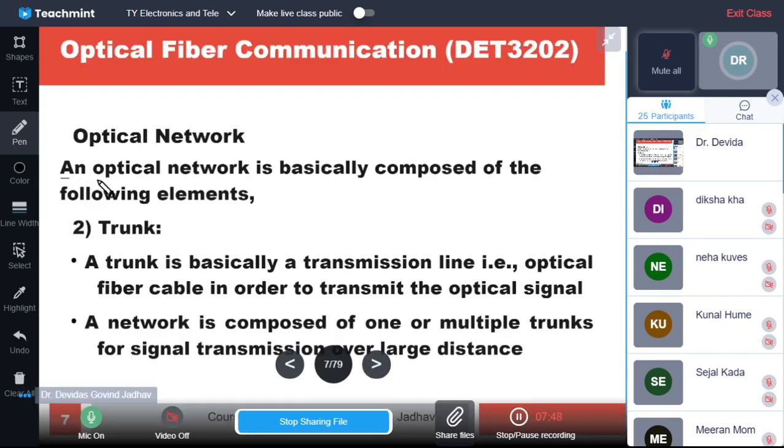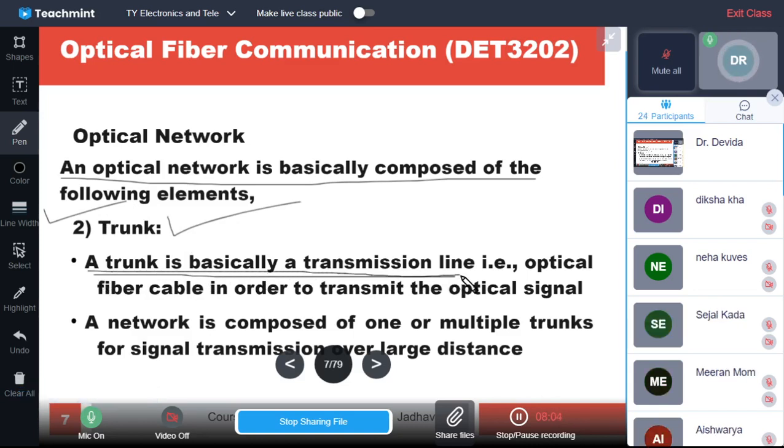Then optical network is basically composed of the other element, that is trunk. So trunk is basically a transmission line. As we have seen in the network, trunk is there. It is basically a transmission line, that is the optical fiber cable in order to transmit the optical signal.